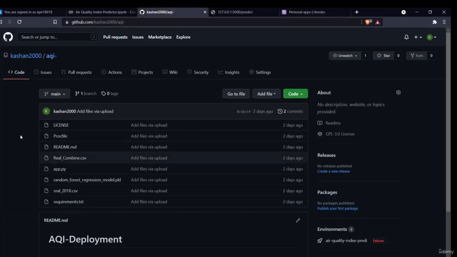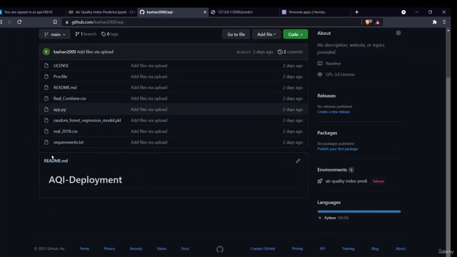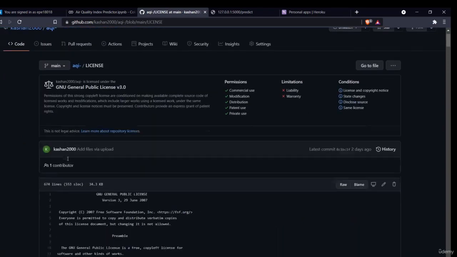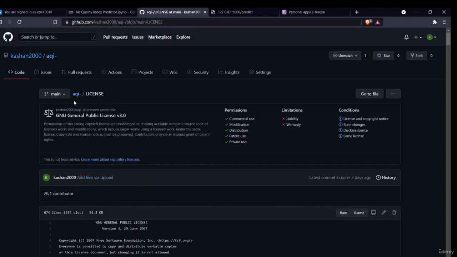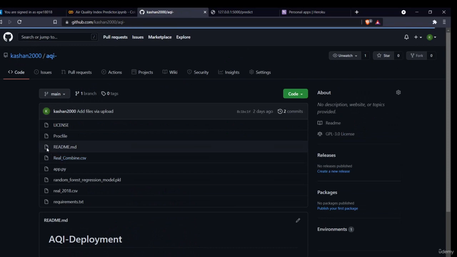In order for Heroku to read your files, you have to create a GitHub repository. These are the basic requirements you need. First is the license file. I provided you all the files which you have. You have to provide this license file. You don't have to do anything; you just have to insert these files into your GitHub folder.